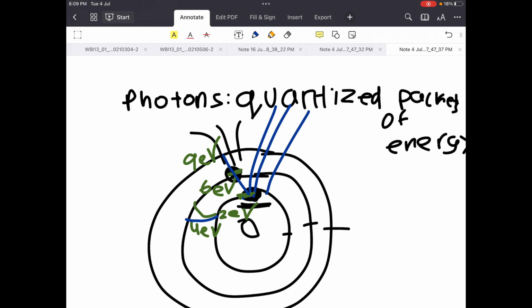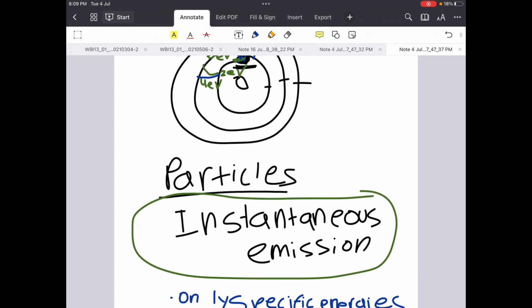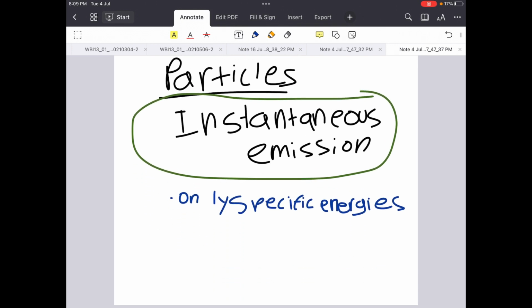Over time, more energy would be added, and then it would reach 7 electron volts, and it would end up being transitioned to the 9 electron volts level. But this is not true, and you don't find the energy building up. The fact that only specific energies can be absorbed shows that light behaves like a particle.